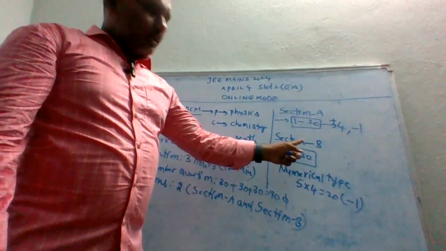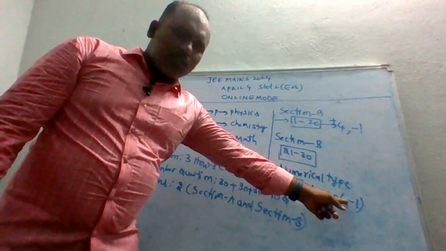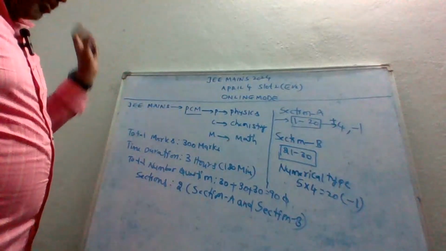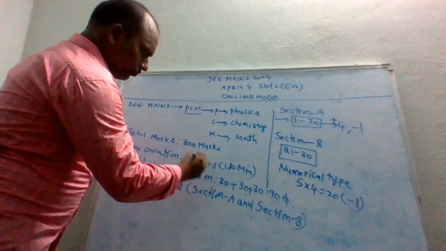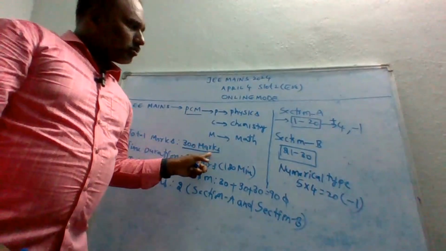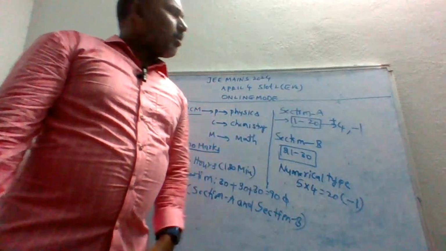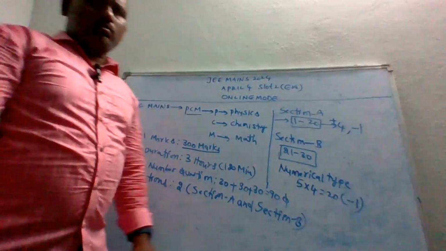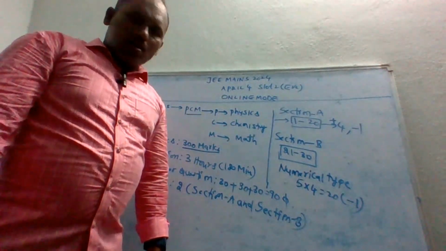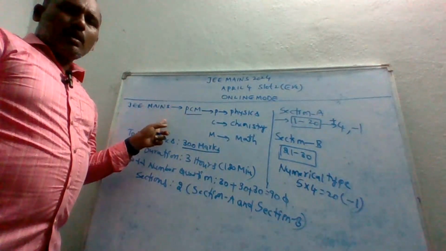Same for section B. So the total is 300 marks. Section A covers passage type and all types of models. So this is the pattern of Mains.